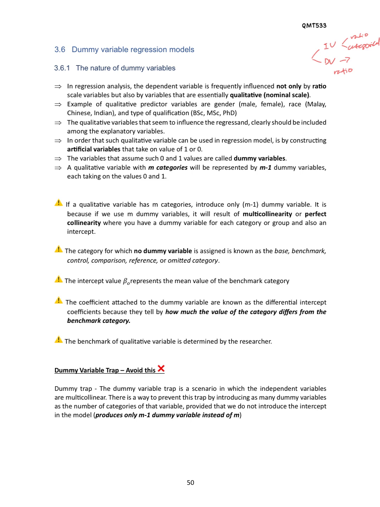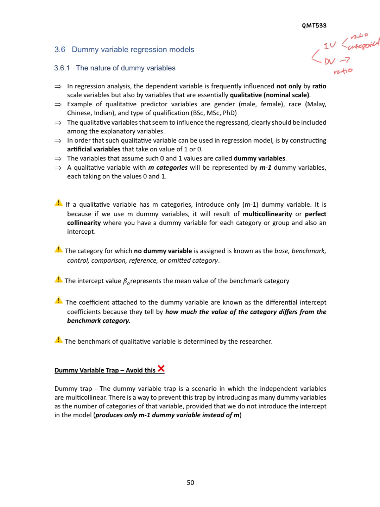For example, for the ratio, you are already familiar with the condition, but for the categorical situation, for example, the qualitative predictive variable, an example is gender. So we have two categories here, male and female. Another example is race: Malay, Chinese, and Indian. And also type of qualification: bachelor, master, and also PhD.